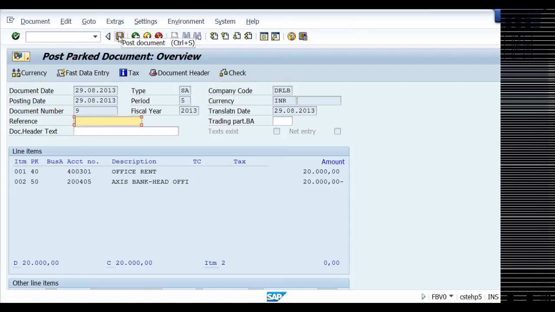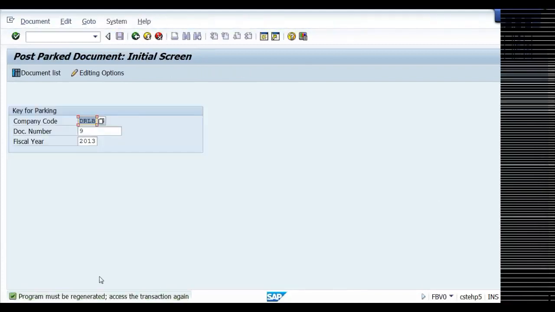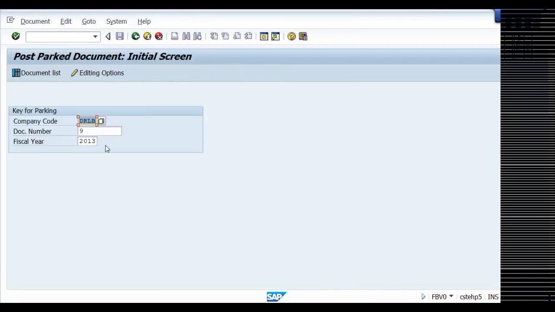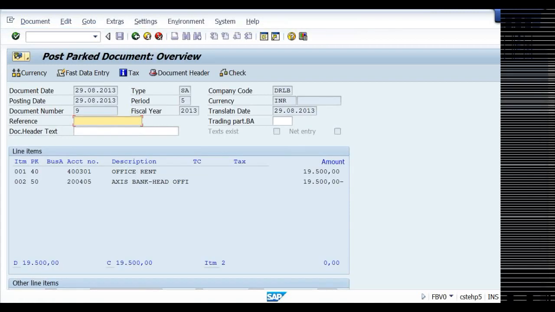Now see, if I keep the cursor here, it is coming as post for me. Post. Okay, I think there's a small problem. Because we are accessing it for the first time, some error is being generated here.